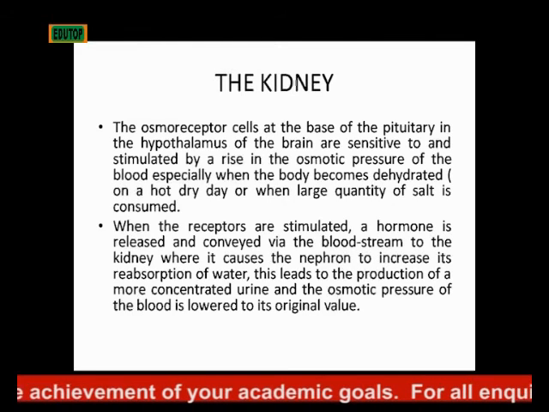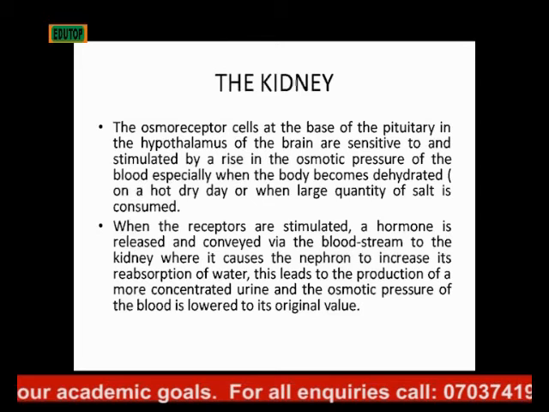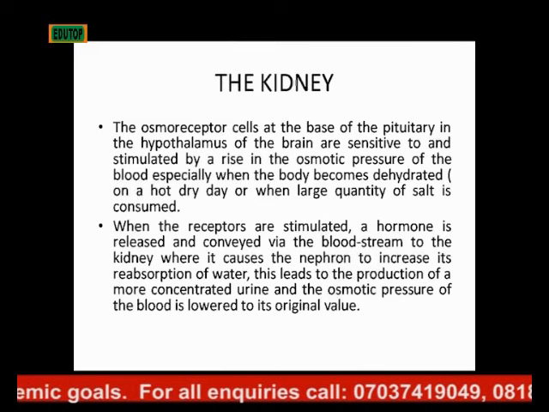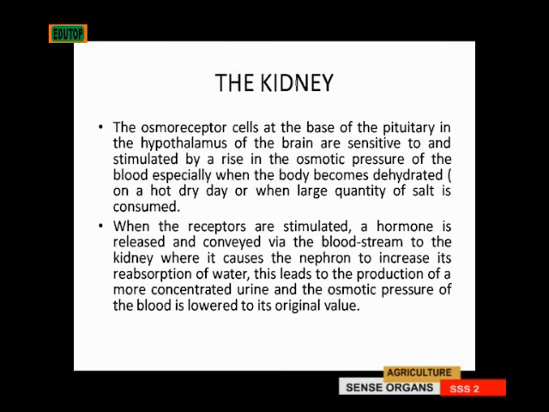The osmoreceptor cells at the base of the pituitary gland in the hypothalamus of the brain are sensitive to and are stimulated by a rise in the osmotic pressure of the blood, especially when the blood becomes dehydrated, e.g. on a hot, dry day, or when a large amount of salt is consumed.